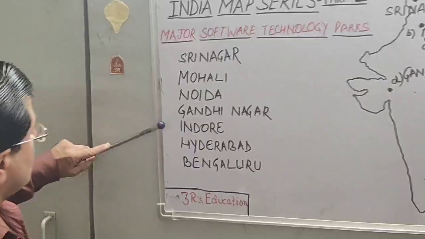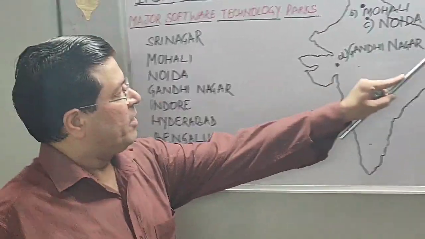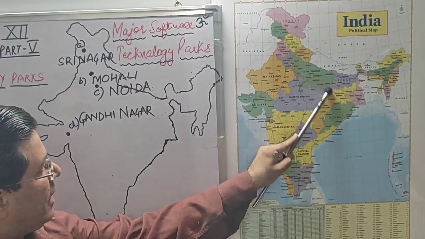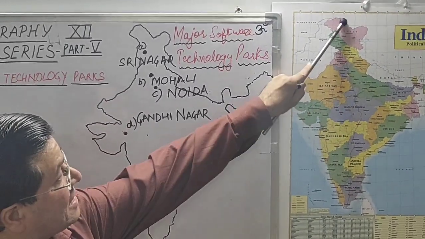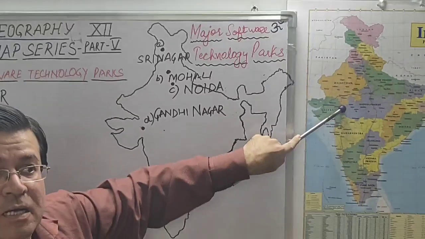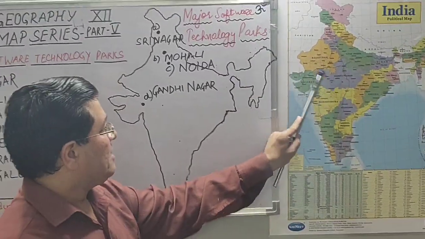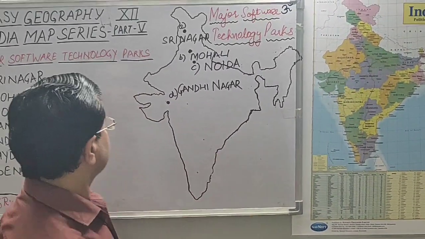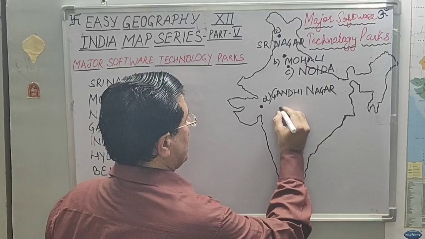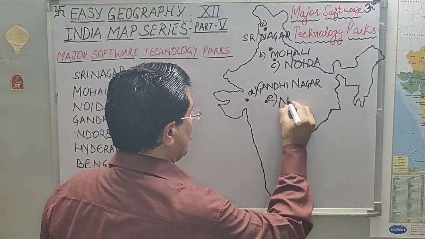Okay. So next is Indore. In the map of India, you look at this region Madhya Pradesh. This is the state of Madhya Pradesh in the center of India, in the Madhya of India. Very easy to remember its location. In the western part, we have Indore here. You look at this, Indore. And here we are writing Indore. This is your E part, Indore.